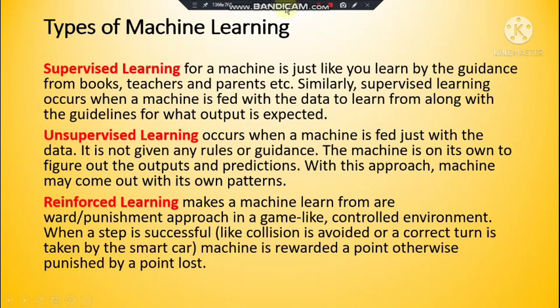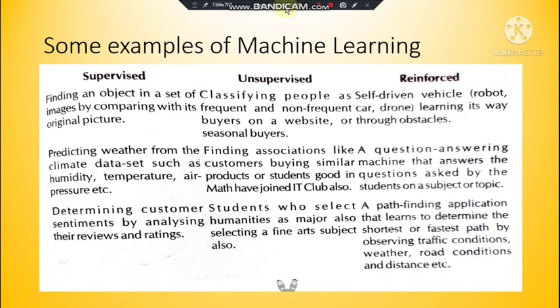Then reinforced learning. Here the reward and punishment approach is used. If, like, a sensor car is left in the market, if it strikes an object, then minus 1 point, and if it crosses that object without hitting it, then plus 1 point will be given. So learning based on this is known as reinforced learning. Some examples are given in your book. Go through once very nicely. They have explained all the examples which you can read for your understanding.